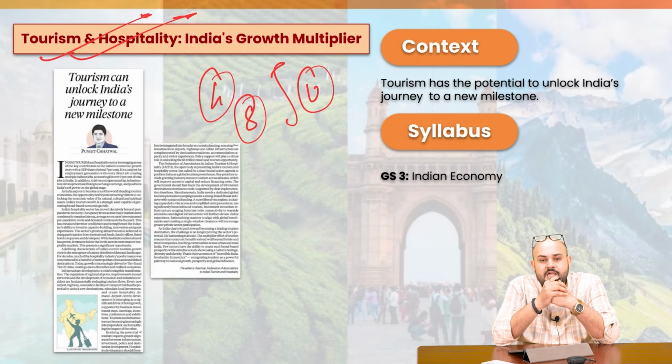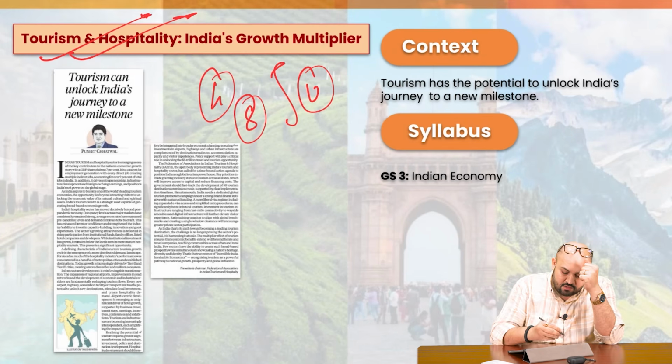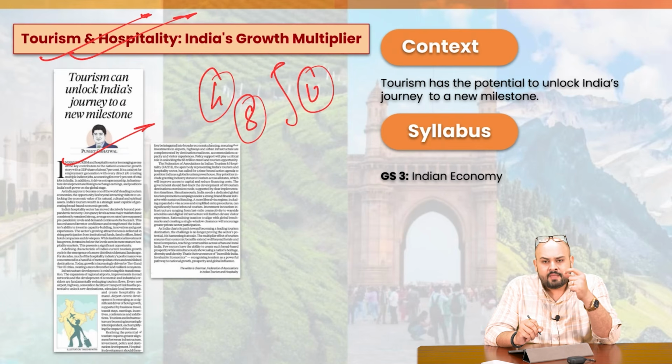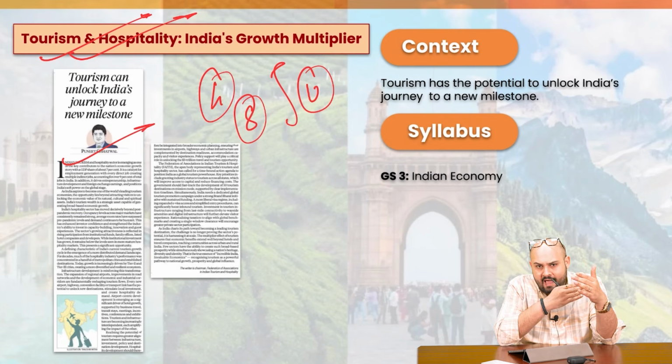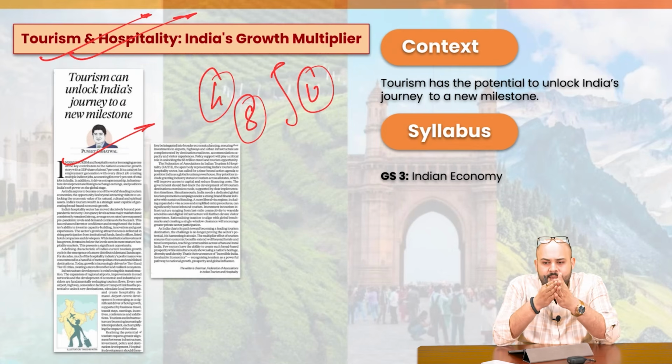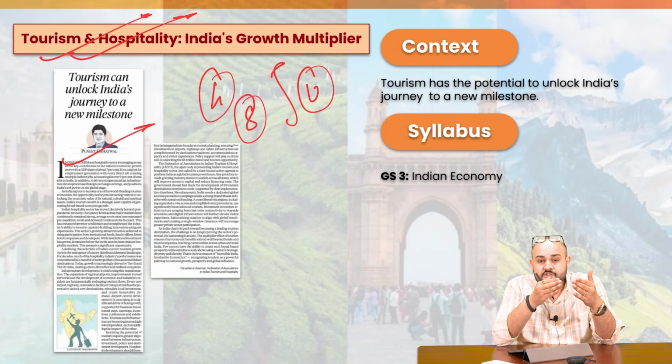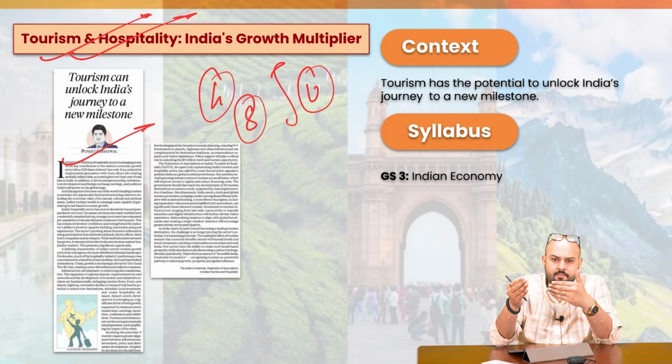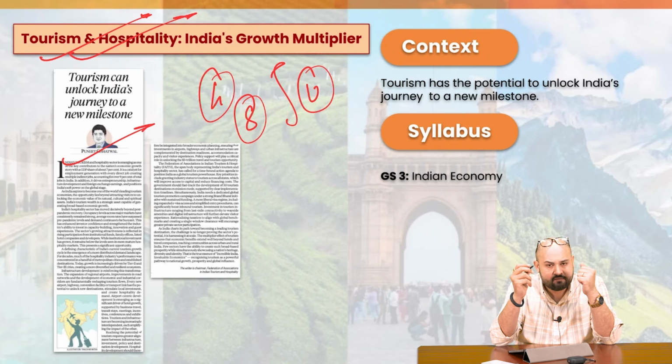We have one of the columns which has been published in the Indian Express, where the chairman of a federation, FAITH, talks about a lot of measures which the government should take in order to boost this particular sector. What we'll be doing today is exploring and having a comprehensive discussion with respect to the overall sector. Any question that comes from this domain, you'll be able to write a very good answer. We'll talk about various types of tourism which India has, the key challenges involved, the changes which India is witnessing, and the way forward. It's going to be a very comprehensive discussion.